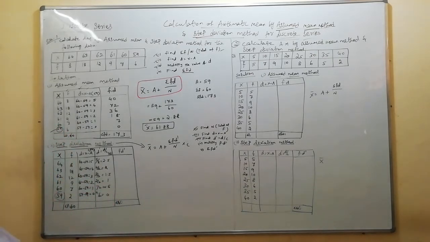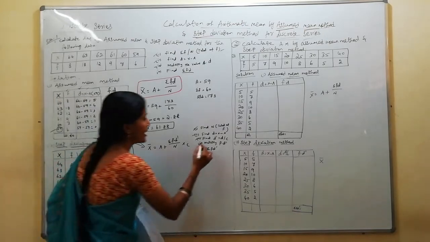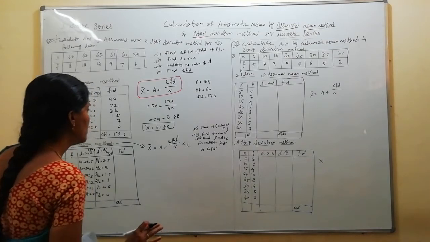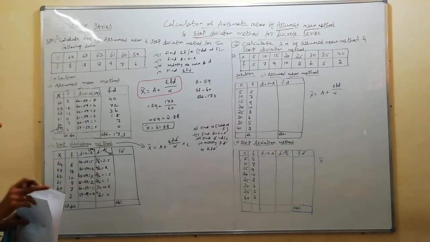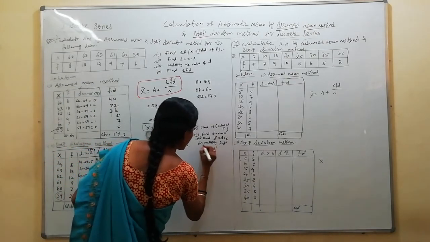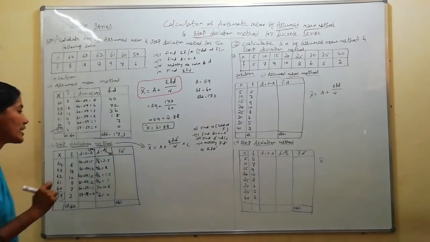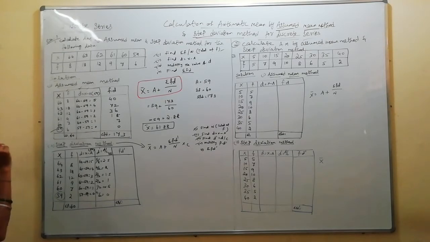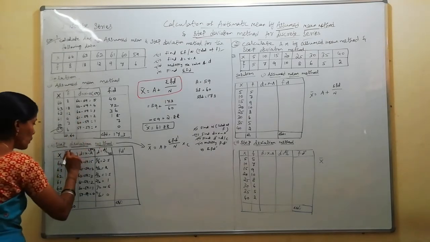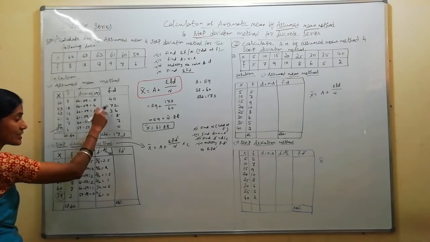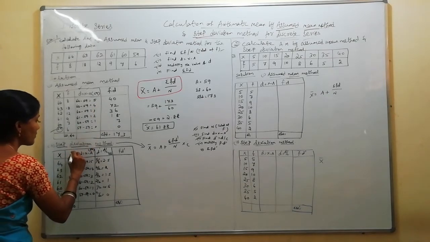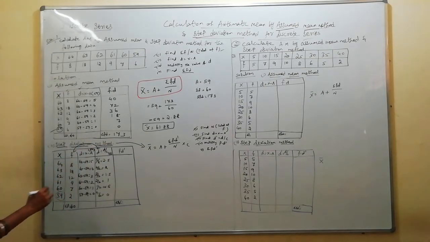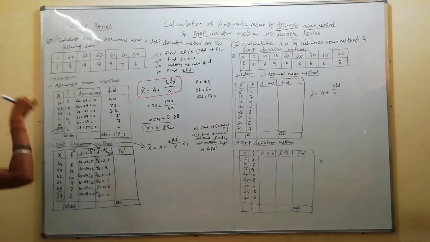Okay, ma. Now I have to find the d dash value. D dash equal to d by c. Next procedure, multiply f into d dash. So I am going to multiply the f value. In the exam also, to avoid confusion, make an arrow because you should not multiply again like assuming method with d. D dash you should multiply. So I am putting an arrow for d, f into d dash. Remember, ma, f into d dash. D power 1 is d dash.